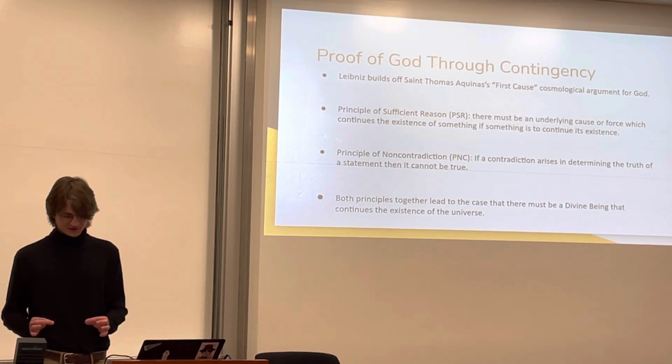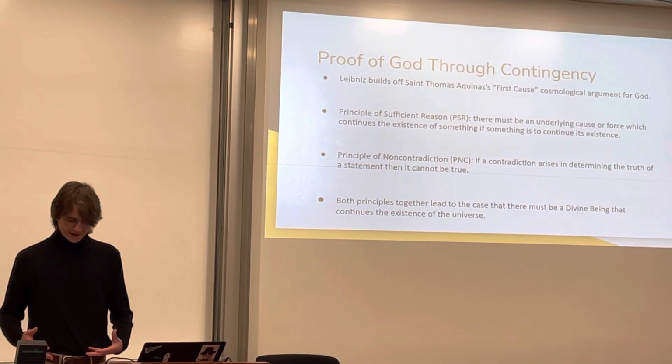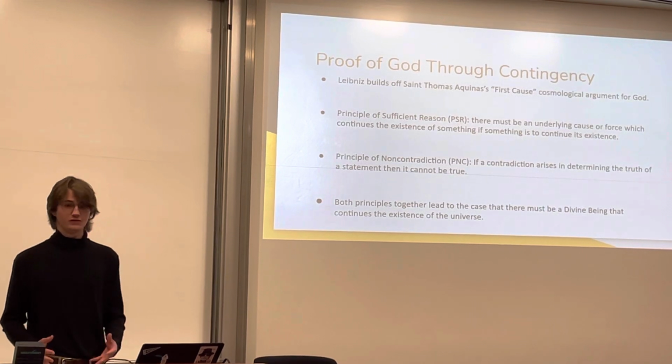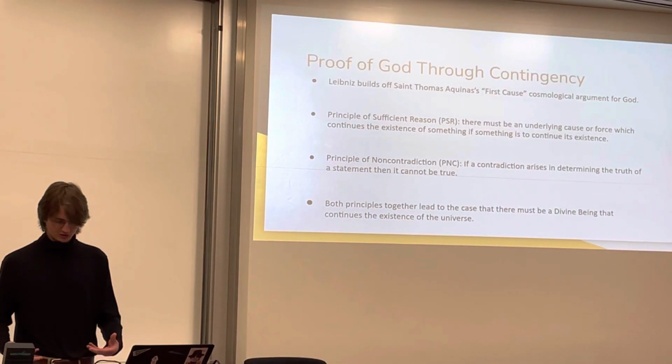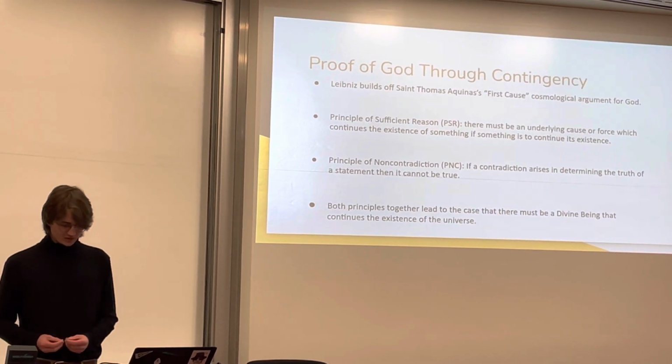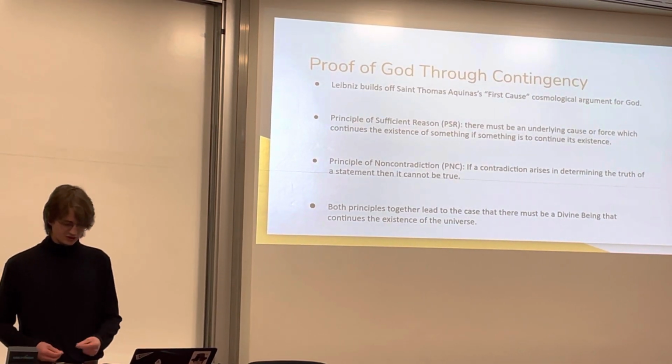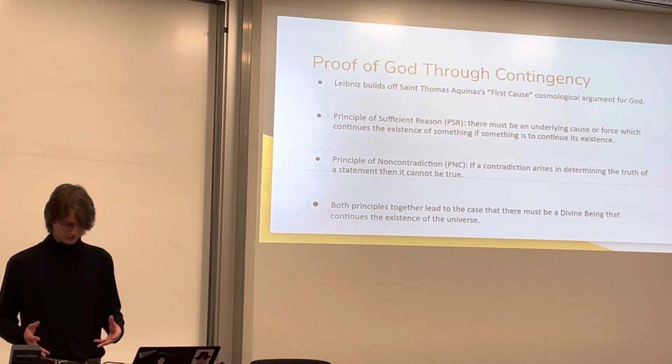Section 2, proof of God through metaphysical contingency. If the universe is the best of all possible worlds, Leibniz believes there must be a reason for how the universe continues to exist. In this case, he develops a cosmological argument for God. This argument posits a necessary being, as opposed to a contingent one, to explain the continued existence of the universe.